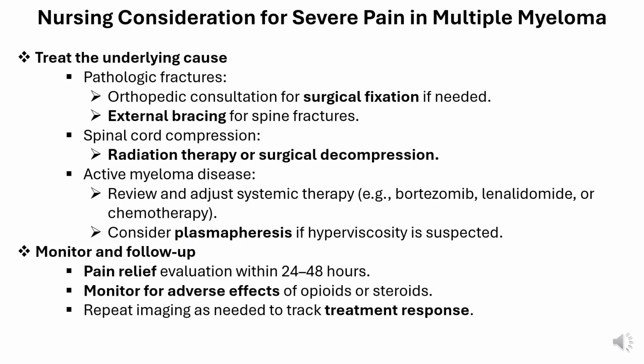Treat the underlying cause. Pathologic fractures. Orthopedic consultation for surgical fixation if needed. External bracing for spine fractures. Spinal cord compression. Radiation therapy or surgical decompression. Active myeloma disease. Review and adjust systemic therapy, e.g., bortezomib, lenalidomide, or chemotherapy. Consider plasmapheresis if hyperviscosity is suspected.